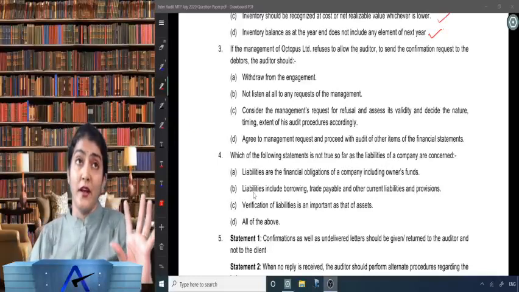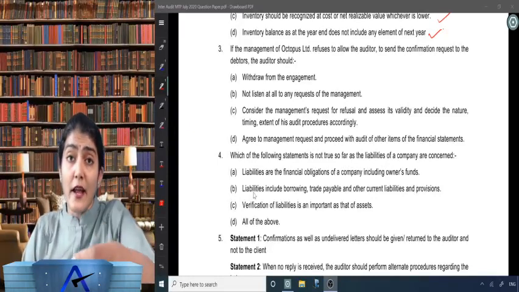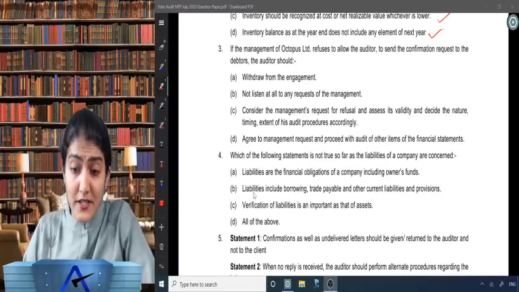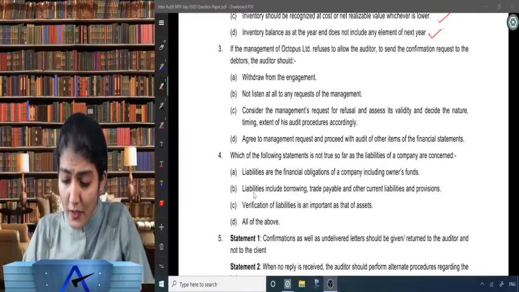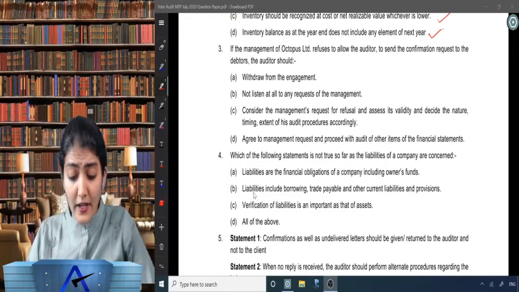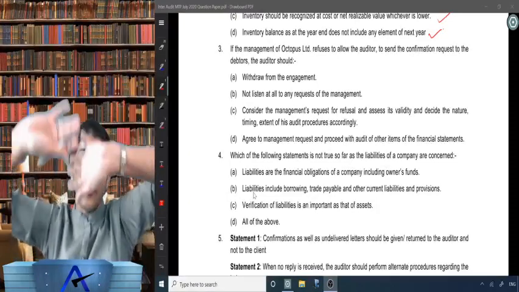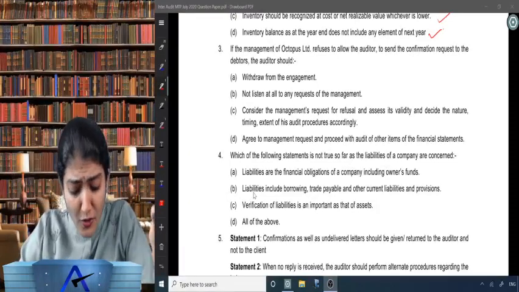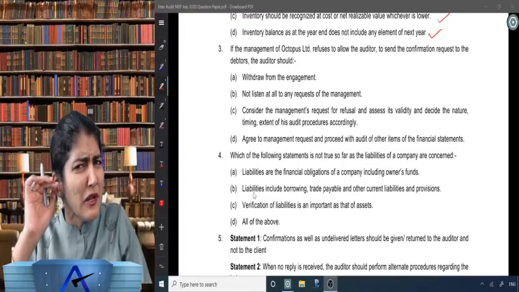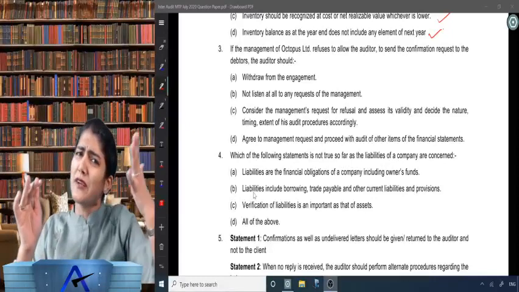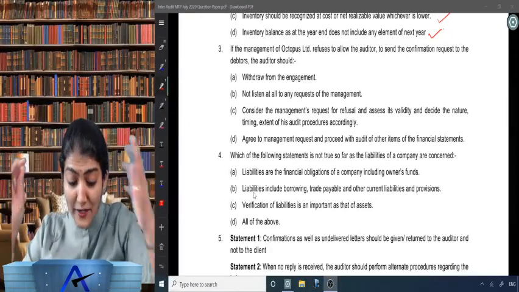The auditor should... So the auditor says, I want to send the confirmation request to the debtor, and the client says, auditor, no sending confirmation request. The auditor says, okay, no sending confirmation request, bye, I'm going, withdraw from the engagement. Not listen at all to any request of the management. Did you say anything? Oh, I didn't hear anything. That type. Not to listen at all.